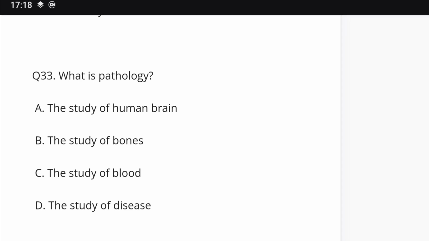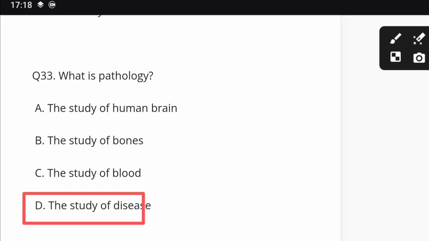Question number 33. What is pathology? Options: the study of the human brain, the study of bones, the study of blood, the study of disease. Option number D.